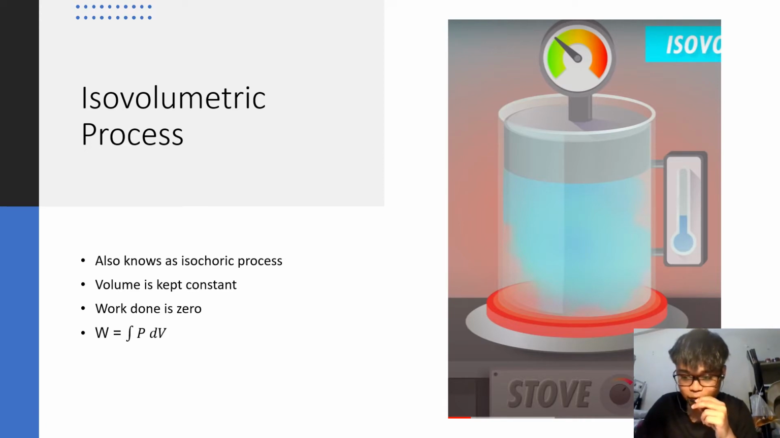So in the isovolumetric process, the system does not do any work. So our work done equals zero because only internal energy changes in the process. As we can see in the formula here, work is equal to pressure times the change of volume. Since there is no change of volume here, we just denote it as zero. So that's why there is no work done in an isovolumetric process.